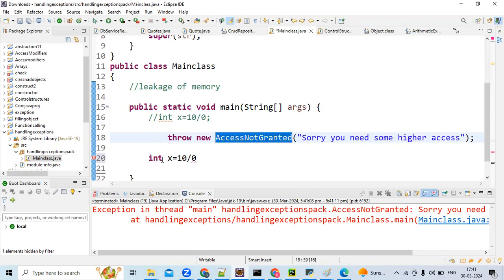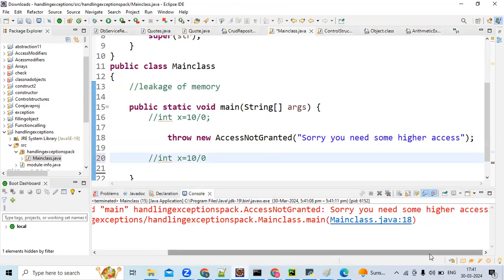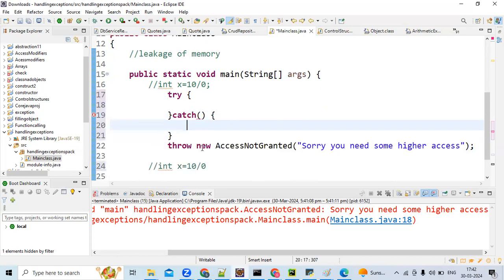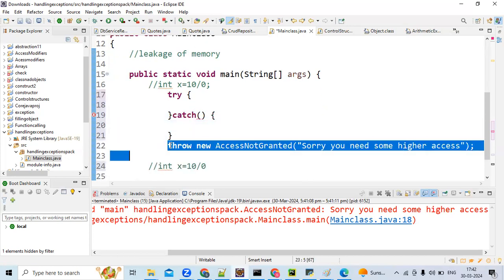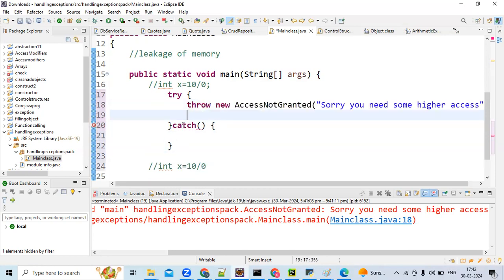If you see the error message here, it says, sorry, you need some higher access. Now, what are the ways to handle it? By using try catch. It's the same thing we do for 10 by 0 or something by 0 like an arithmetic exception. This line 18 will act like some exception.